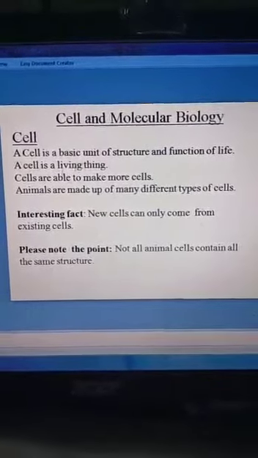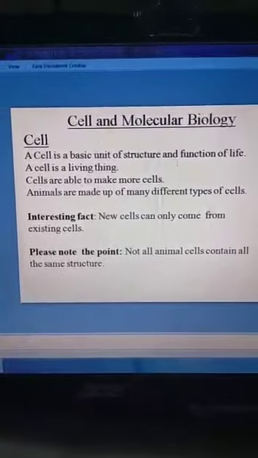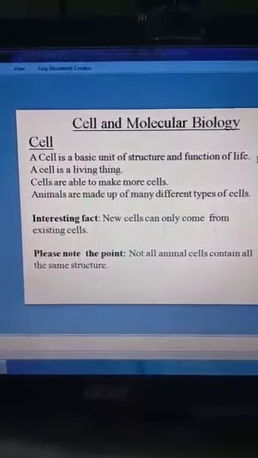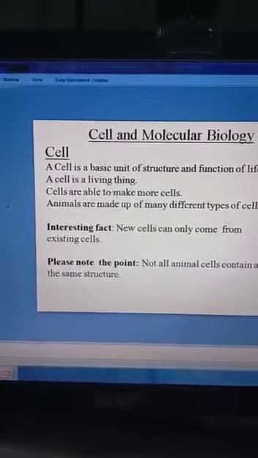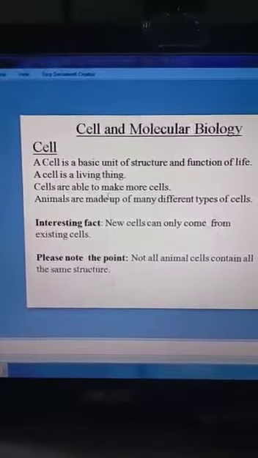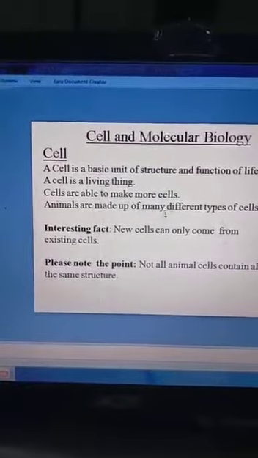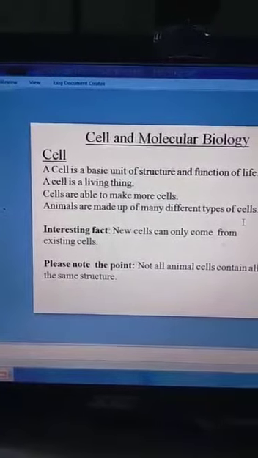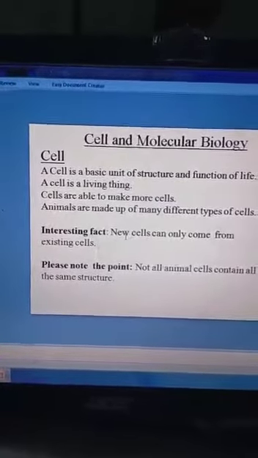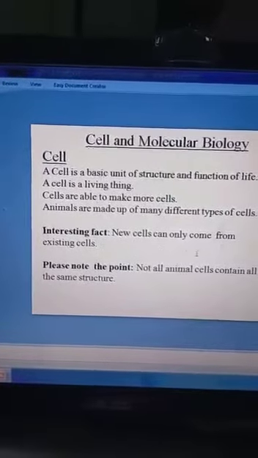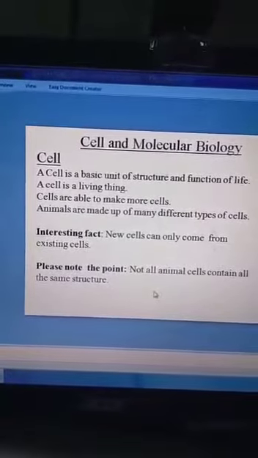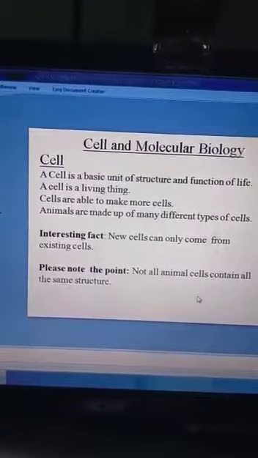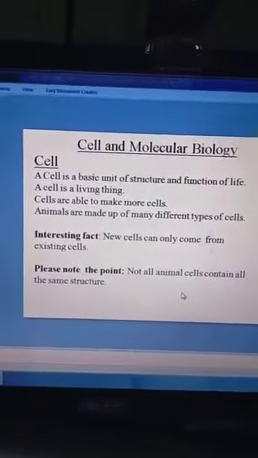A cell is a basic unit of structure and function of life. A cell is a living thing. Cells are able to make more cells. Animals are made up of many different types of cells. Another interesting fact: new cells can only come from existing cells. Please note the point, not all animal cells contain all the same structures.